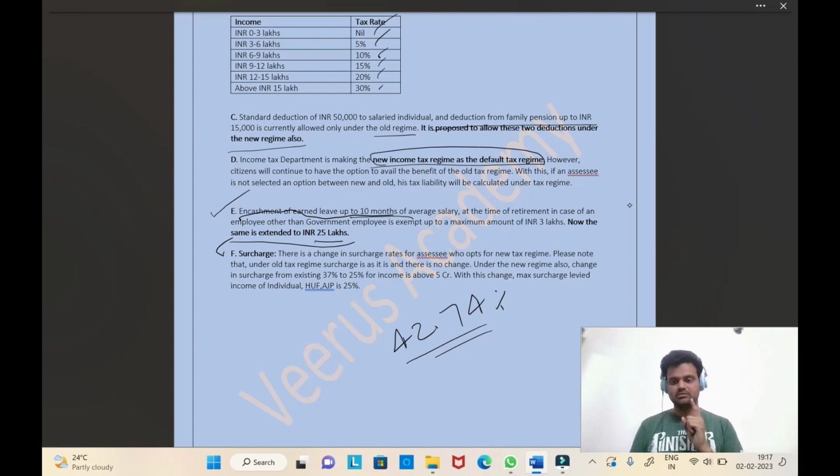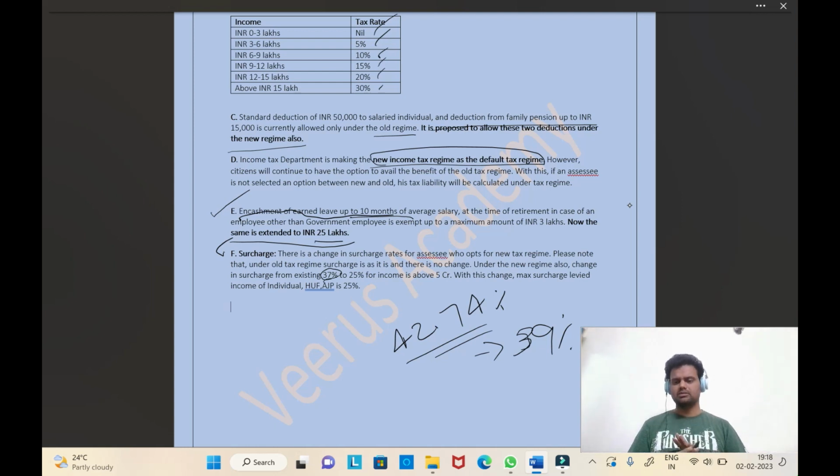This is also applicable to the new tax regime only; the old tax regime stays as it is. So they brought it down from 42.74% to 39%. Currently, the highest tax rate is 39%. How did they bring it down? By reducing the surcharge. The existing surcharge is 37% of the tax, and they brought it down to around 25% in this budget.